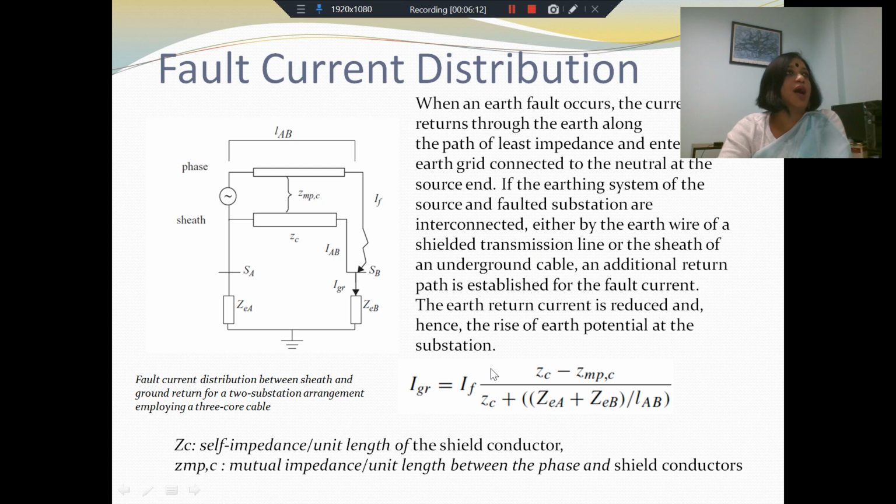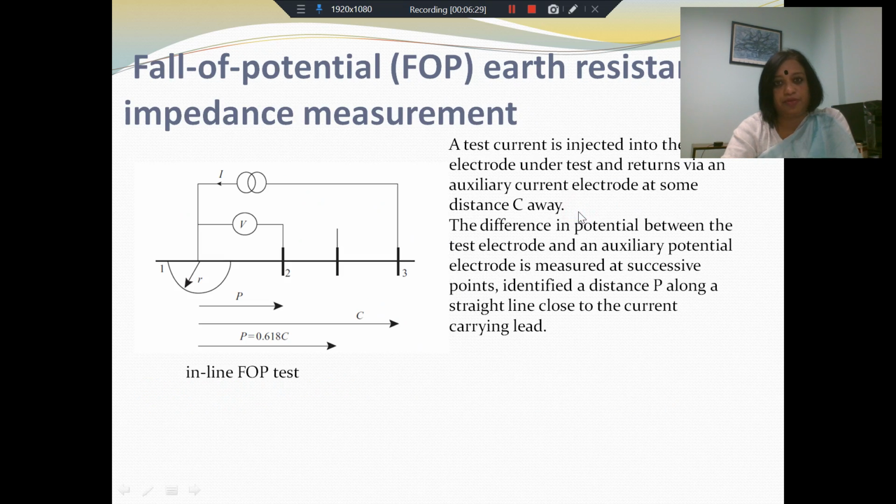And if you have a reduction in the ground current, if the entire fault current does not flow through the ground, you have a consequent reduction in the earth potential rise, irrespective of the value of the earth resistivity. So this is one option where you can reduce the fault current that is flowing through the ground.